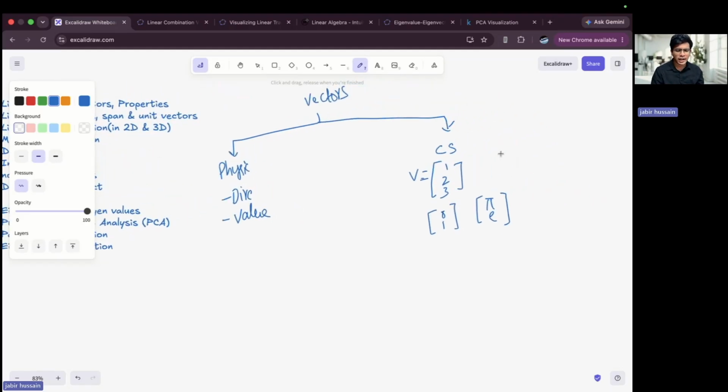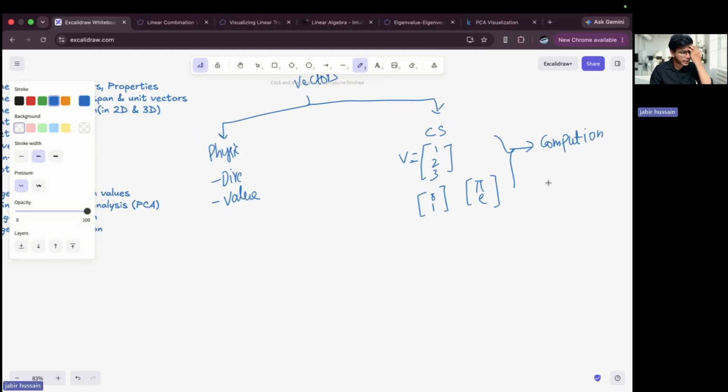how can I use this to perform my computational problems, right? I will give you an example to understand that. Imagine that I have given you a list of prices of houses. There are 10 houses, and each element, or you can say each value, represents a house price. Let's say 10 crore, 20 crore, 30 crore, 40 crore, 1 crore, something like that. So this is a vector in itself, and what it represents here is a list of houses.